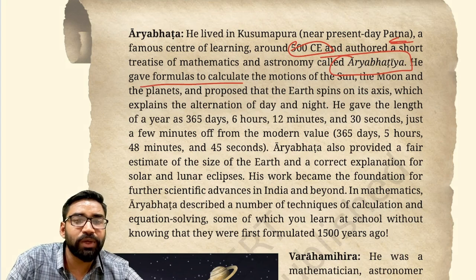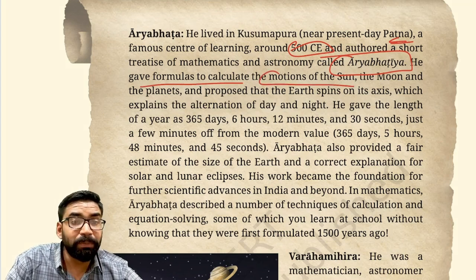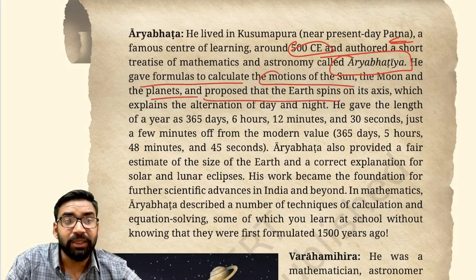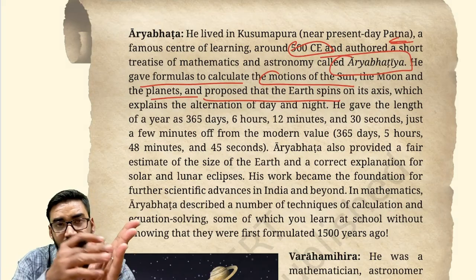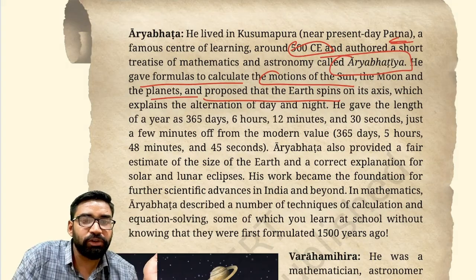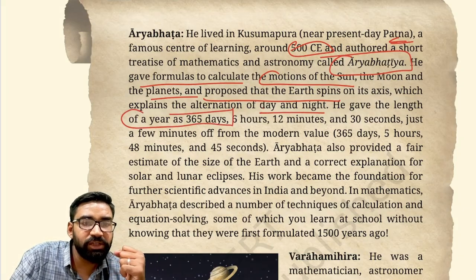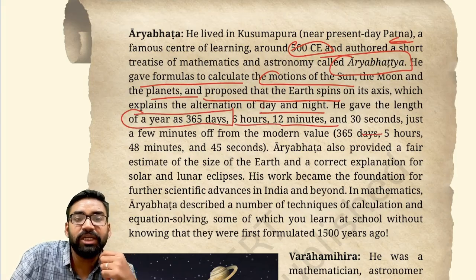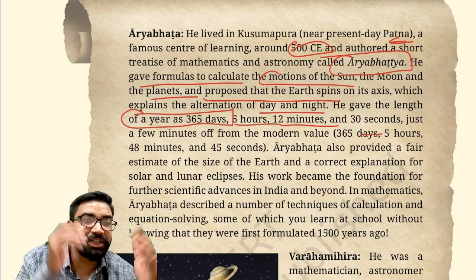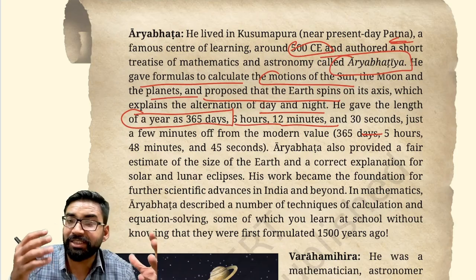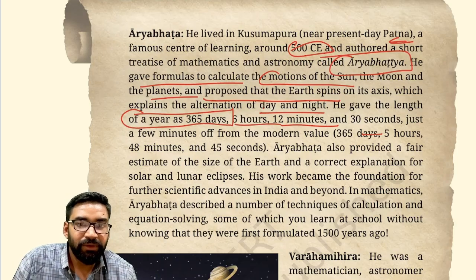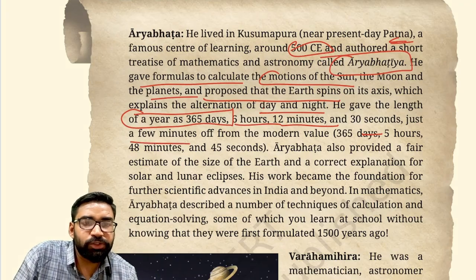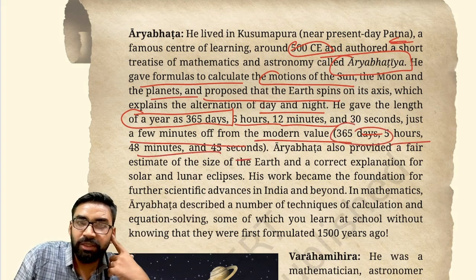He gave formulas to calculate the motions of the sun, moon, and planets, and he also proposed that Earth spins on its axis. Clear? That explains the alternation of day and night. He also gave the length of a year as 365 days, 6 hours, 12 minutes, 30 seconds. This was given by Aryabhatta in ancient times. That is why the Gupta period is considered a classical age. Fine. It is just a few minutes off from the modern value, 365 days, 5 hours, 48 minutes and 45 seconds.